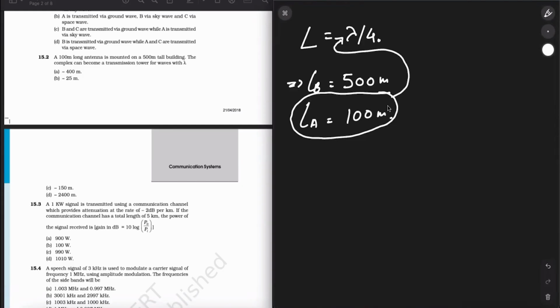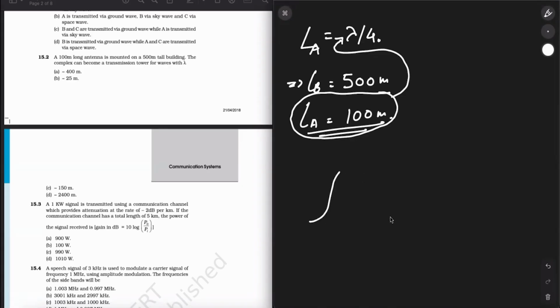This is logical enough, because no matter how high the building is, if your antenna is small, it will propagate small wavelength signals. So the length of antenna, here I'll write it. There's a scope for mistake over here. You can add these two terms, LA plus LB is 600 meters, and then equate it. That will be wrong, and I'll tell you now why it will be wrong.